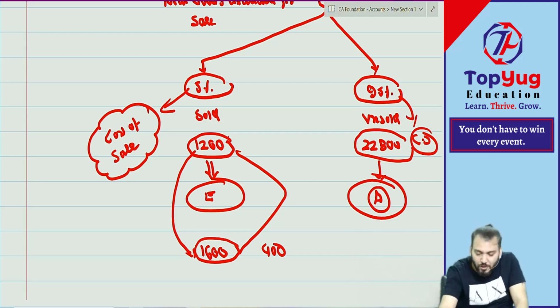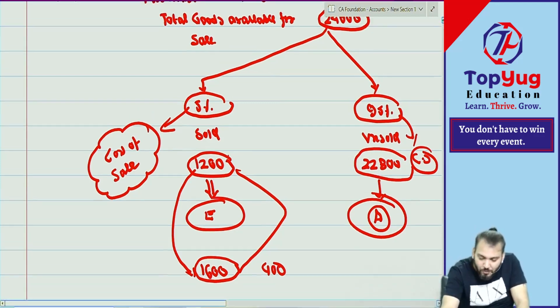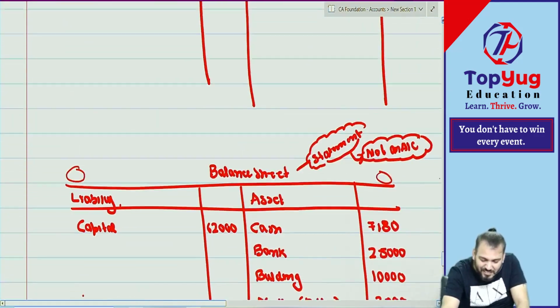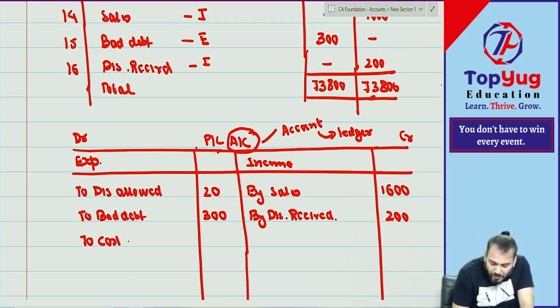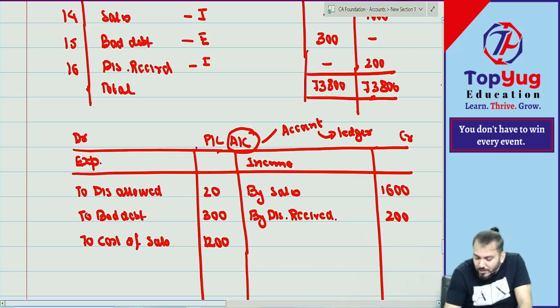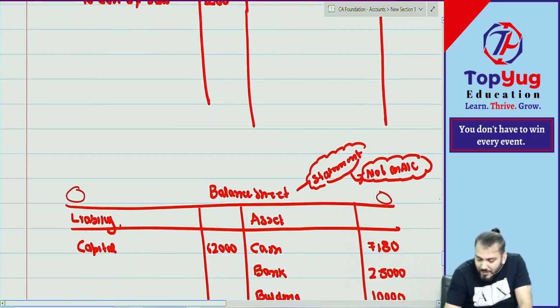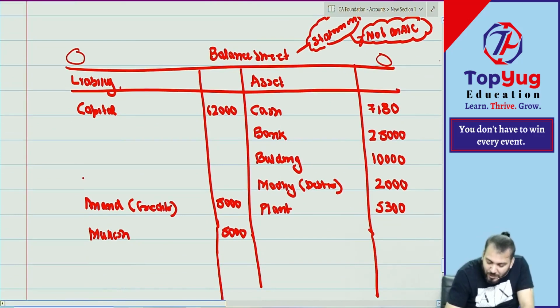My question to you all, how much will come in this? Tell me, how much should we write in expense? Cost of sales, how much? 1200. And in closing stock how much? Inventory how much? What is unsold?